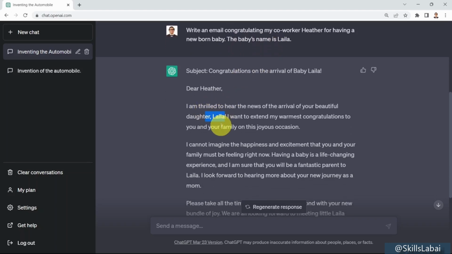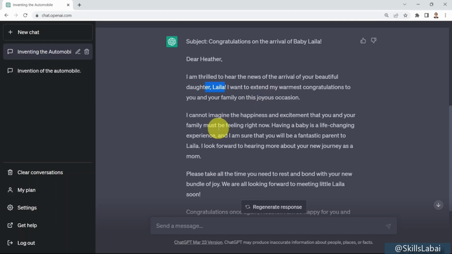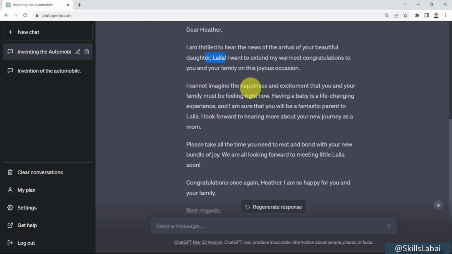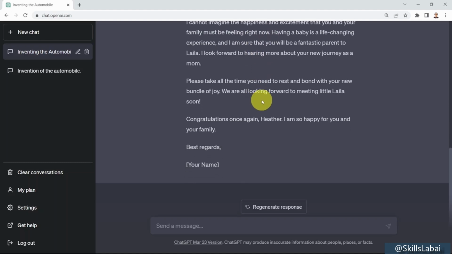I'm thrilled to hear the news of the arrival of your beautiful daughter, Laila. I want to extend my warmest congratulations to you and your family on this joyous occasion. I can't imagine the happiness and excitement that you and your family must be feeling right now. Again, it's really incredible, like a very well written email, and it's just at your fingertips, and it has been generated in a few seconds.